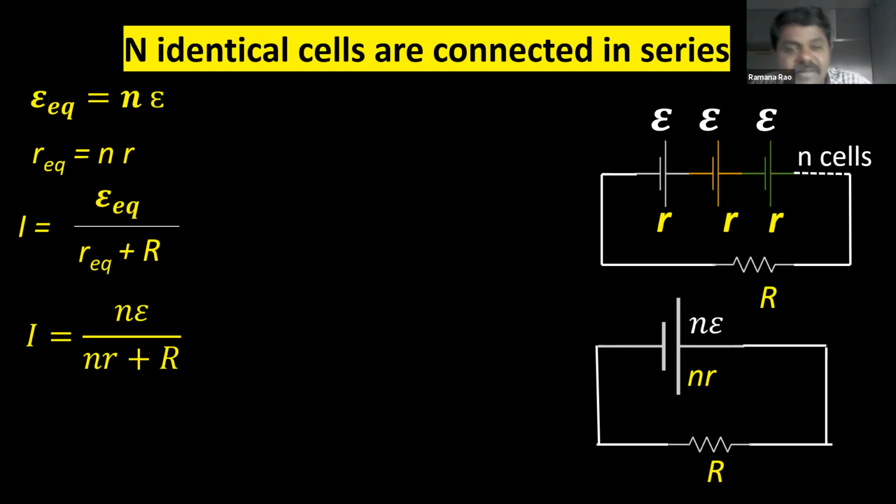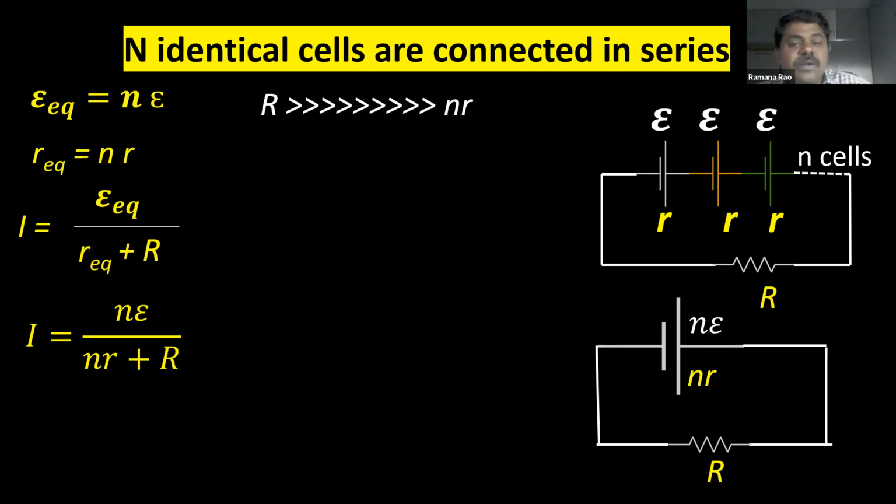Now there should be some advantage. In the earlier session I told very clearly, if you are taking a combination of cells, some advantage should be there over a single cell, or otherwise we would have used a single cell only, right? So what is the purpose of using so many cells? There should be some advantage. So what is that advantage? We are going to see now.